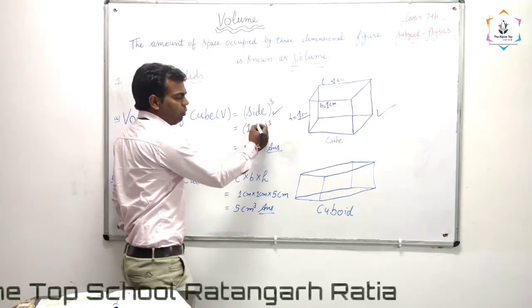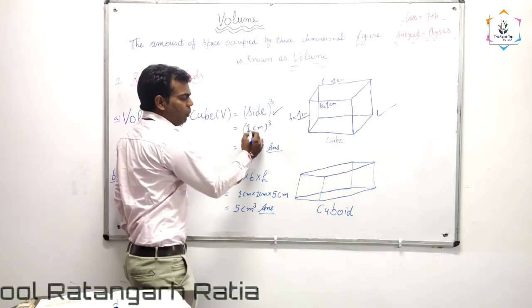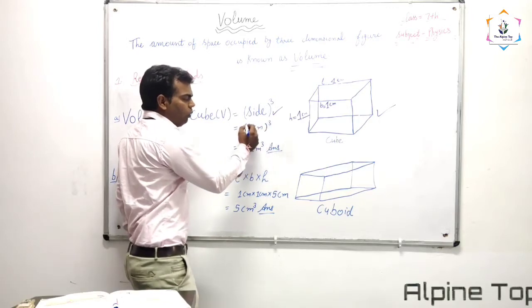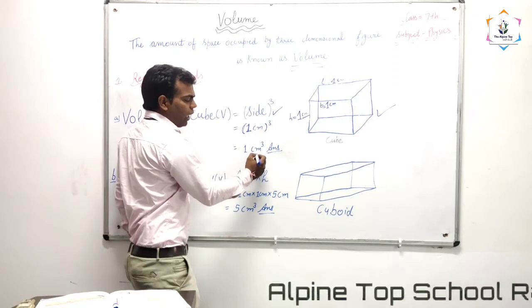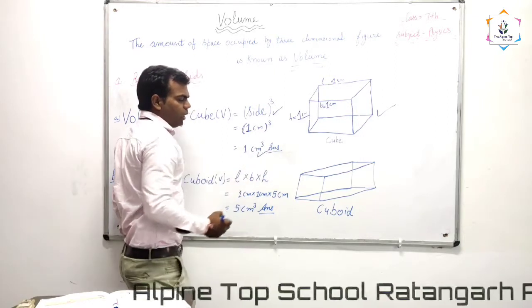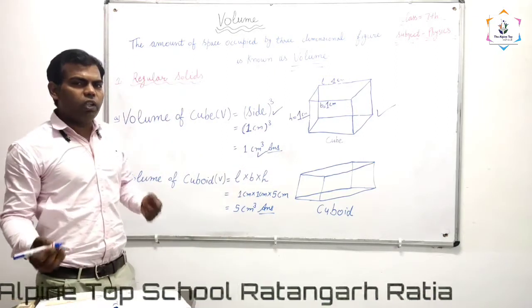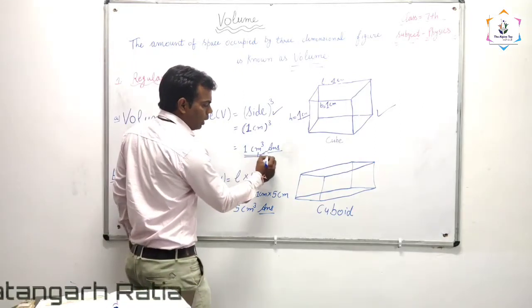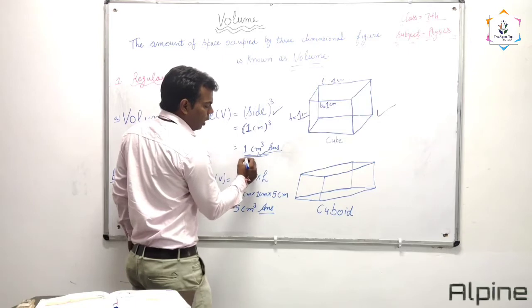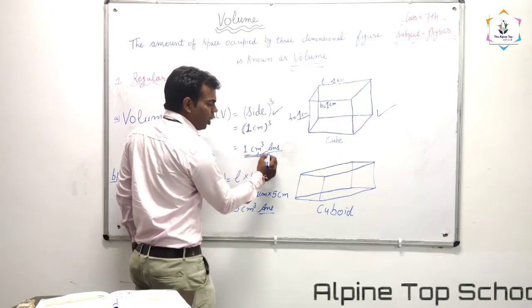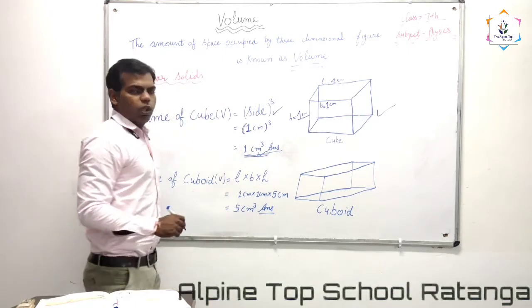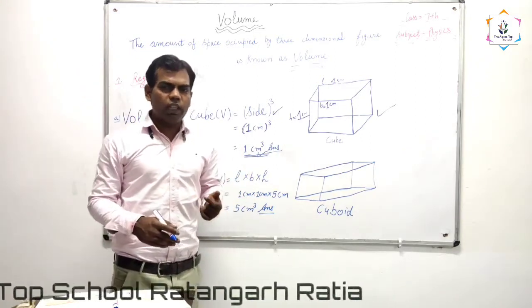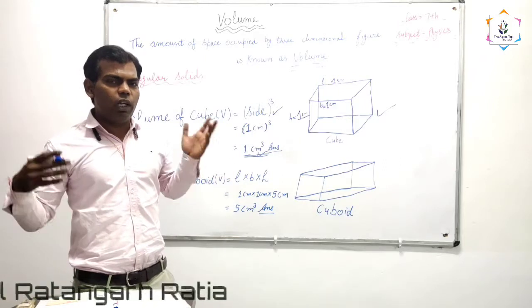Here, what is the value of side? 1 centimeter. If we cube it, what do we get? 1 cubic centimeter. It is the volume of the cube. What is the formula to find the volume of a cube? Side cubed. In the similar way, there are so many regular objects, like